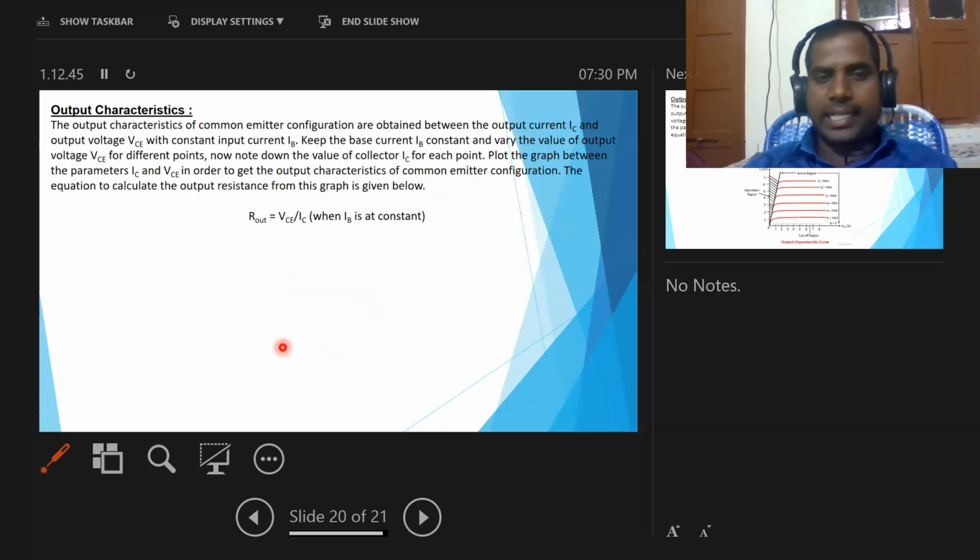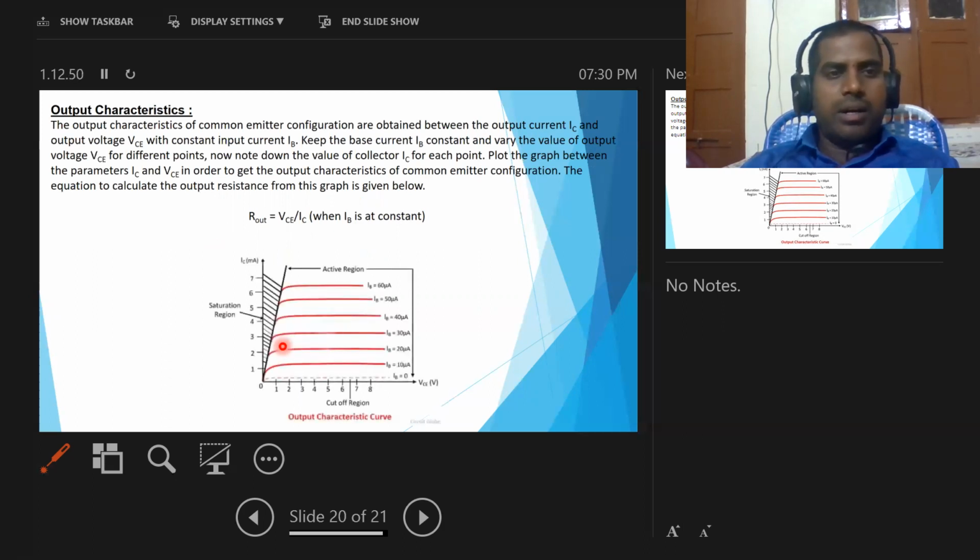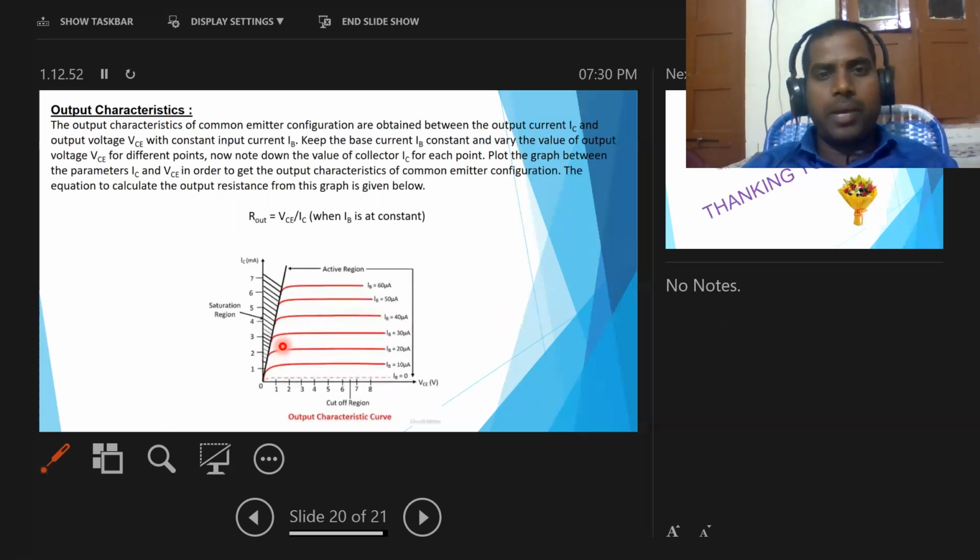Similarly, output characteristics. Here the output characteristics of the common emitter configuration are obtained between the output current IC and output voltage VCE with constant input current IB. So keep the base current IB constant and vary the value of output voltage VCE for different points. Now note down the value of collector current, that is IC, for each point.